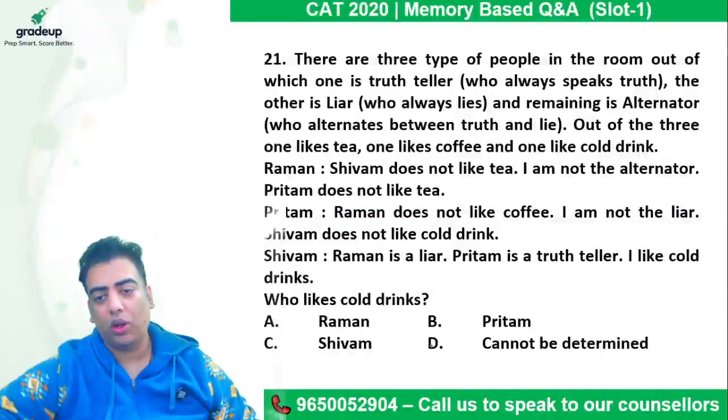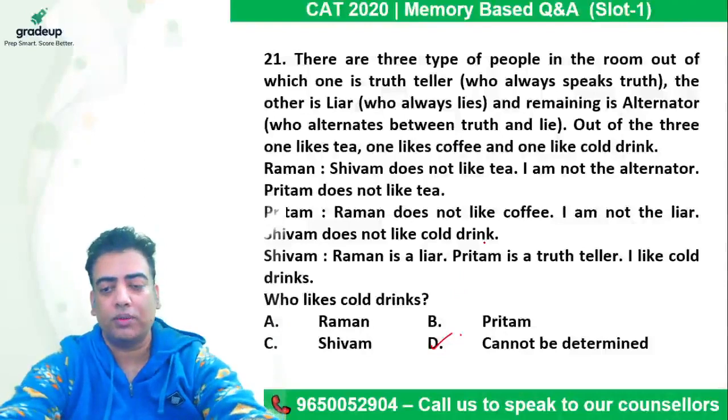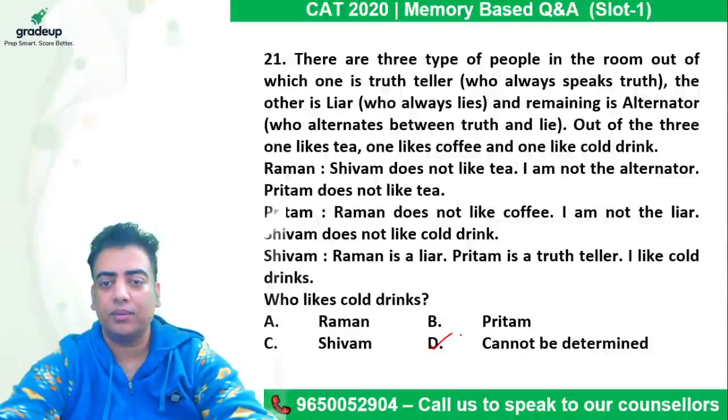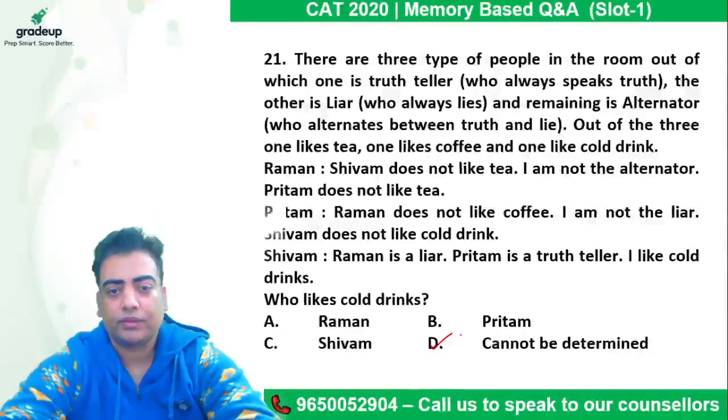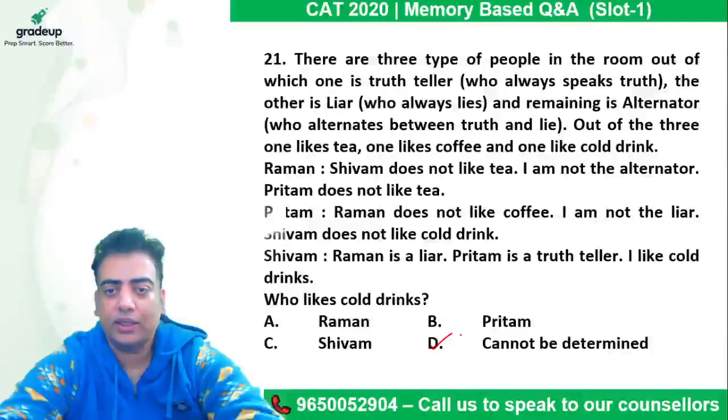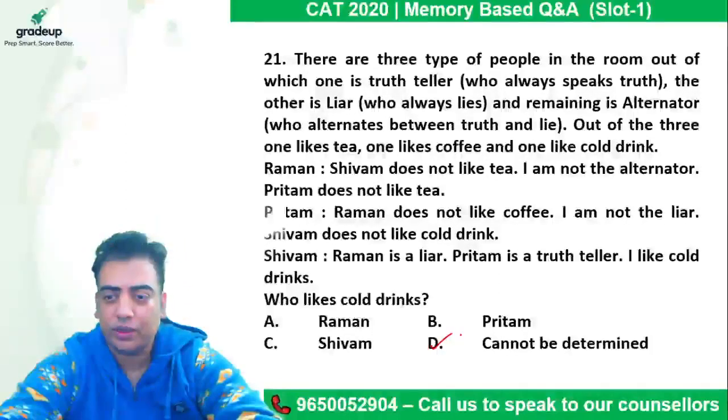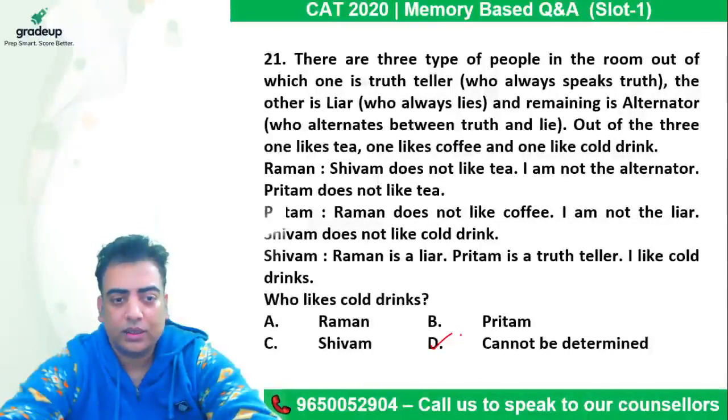So by studying all the possibilities, the correct answer option comes out to be D. Nothing can be concluded in this particular caselet. Is it done, guys? So we need to analyze the entire information to figure out the correct answer, right? Okay, so let's move on.